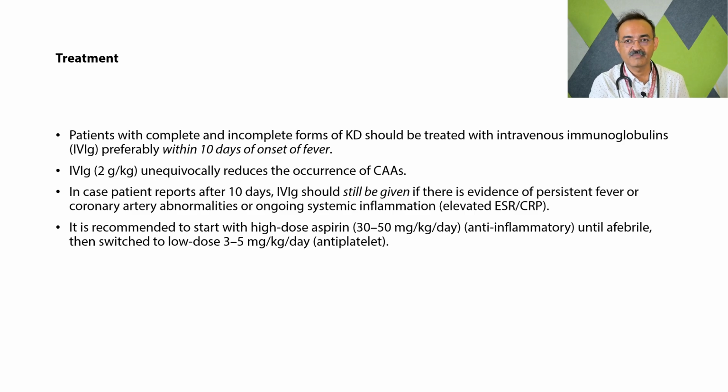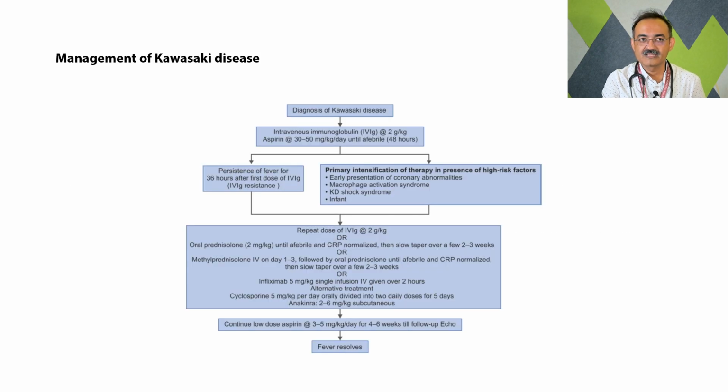That is the anti-inflammatory dose, until the child becomes afebrile, and then we can start aspirin at 3 to 5 milligram per kg, that is the antiplatelet dose. So that is the algorithm. Once we diagnose Kawasaki disease, we start immunoglobulin 2 gram per kg along with aspirin 30 to 50 mg per kg per day until the child becomes afebrile. But there are certain risk factors for primary intensification of therapy.